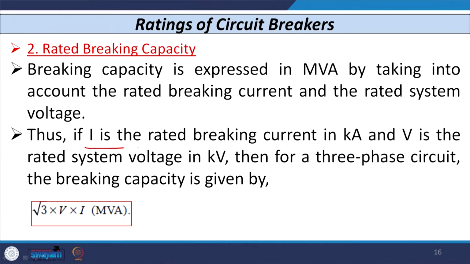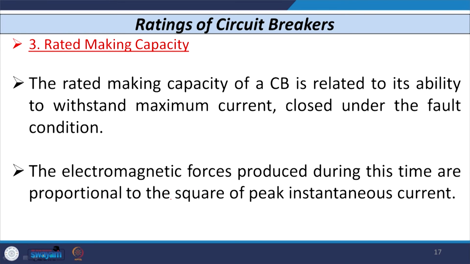If I is the rated breaking current in kiloamperes and V is the rated system voltage in kV, then for a 3 phase circuit the breaking capacity is given by root 3 V into I, in MVA.